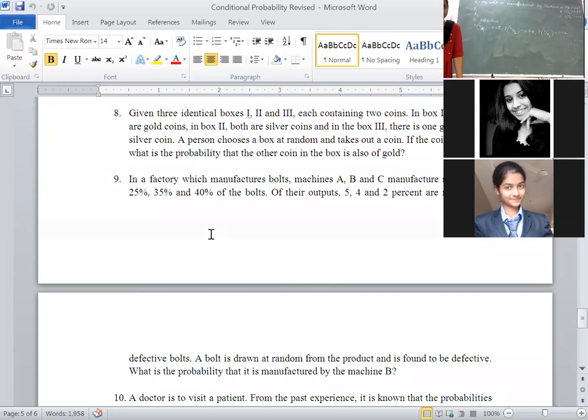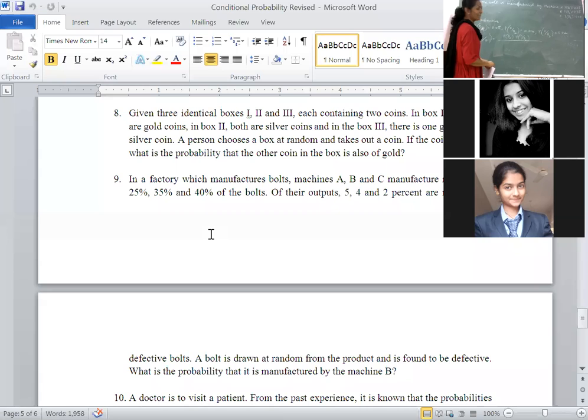Then what did they ask? What is the probability that it is manufactured by machine B? Correct? Machine B is B2, which produces the defective item. That is equal to, here again inverse probability, probability of B2 given D, where the event that happened earlier is B2, that is machine B. Here how many events? 3.